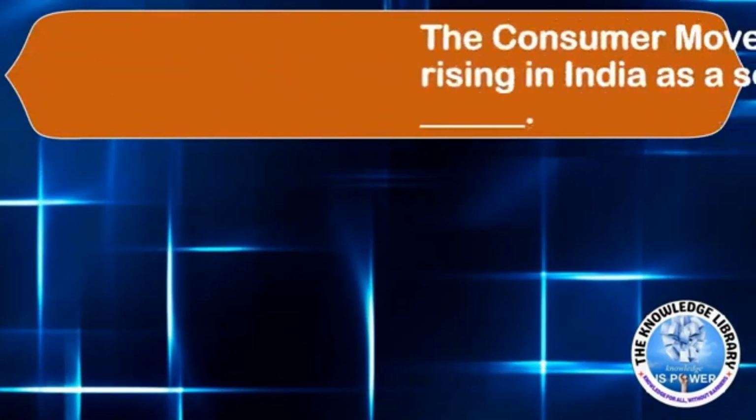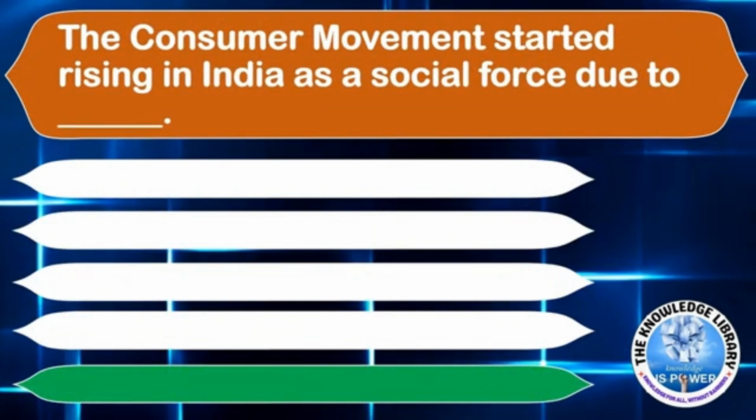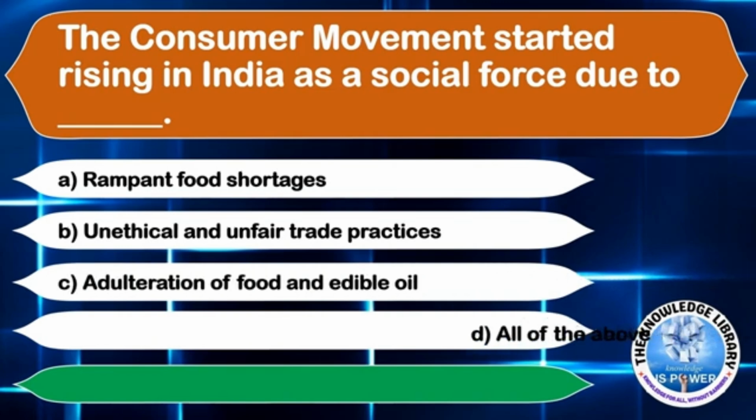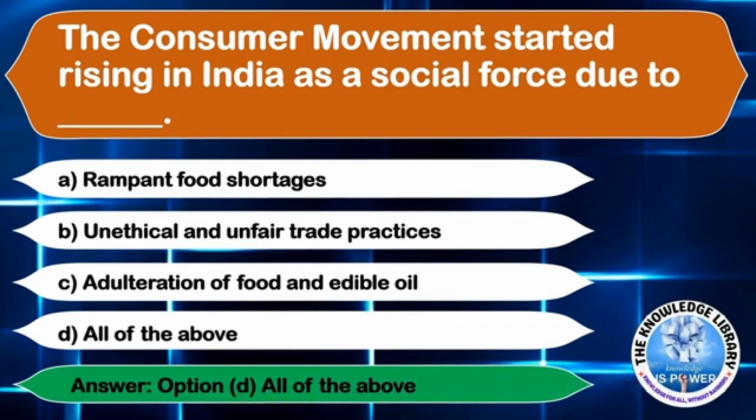The next question is, the consumer movement started rising in India as a social force due to dash. Option A, rampant food shortages. Option B, unethical and unfair trade practices. Option C, adulteration of food and edible oil. Or option D, all of the above. The correct answer is option D, all of the above.